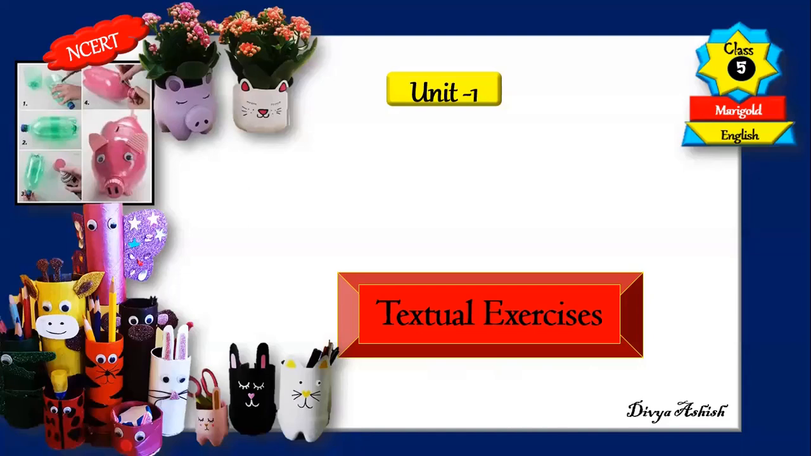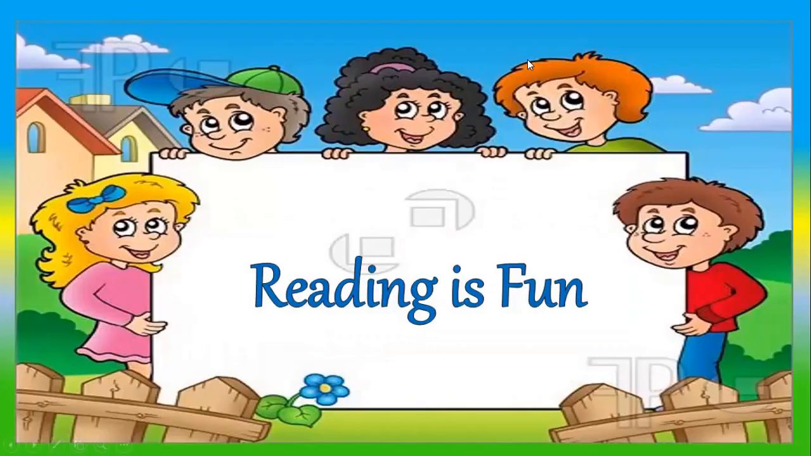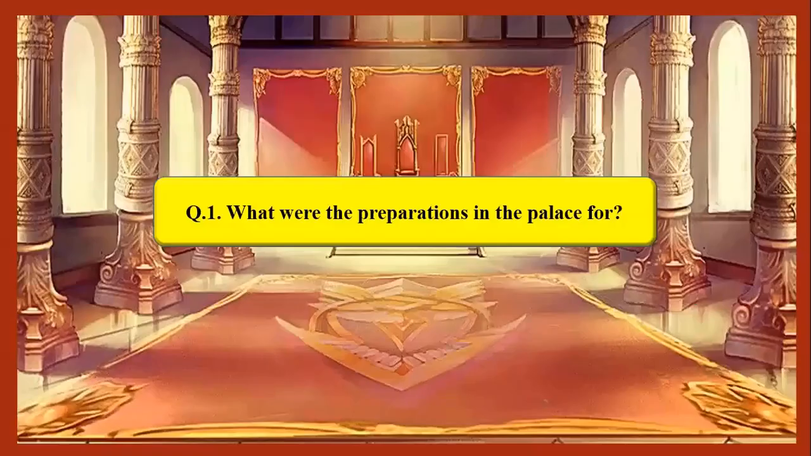In this video, we will be discussing the textual exercises of the lesson Wonderful Waste. So let's go through the textual exercises. I hope you're ready with your Marigold English reader. The first textual exercise we have in this lesson is Reading is Fun. In this section, Reading is Fun, there are 5 comprehension questions. Let us discuss these questions one by one, children.